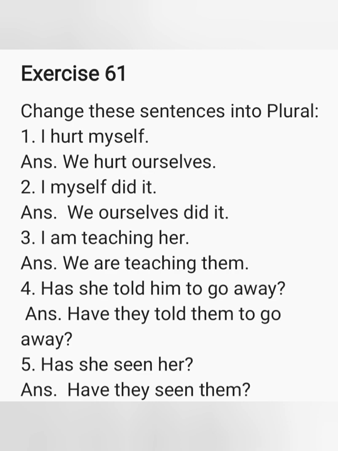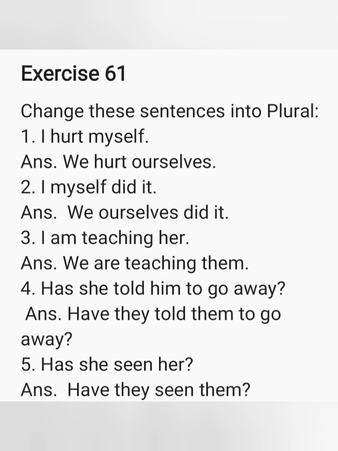Let's do some exercises. Change these sentences into plural. First, I hurt myself. Plural of I is we and plural of myself is ourselves. So the answer is, we hurt ourselves. Number 2, I myself did it. Plural of I is we. Plural of myself is ourselves. So the answer is, we ourselves did it. Number 3, I am teaching her. Plural of I is we.